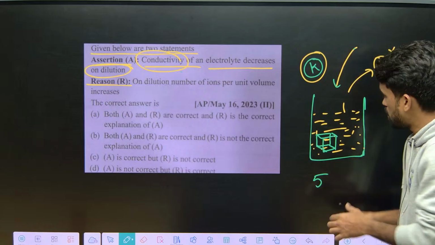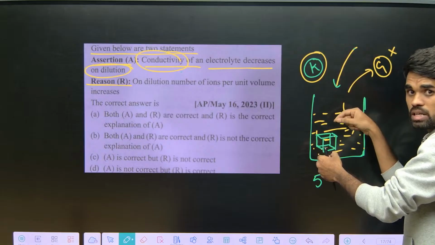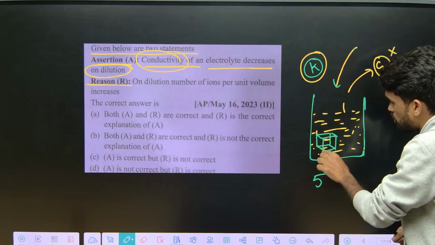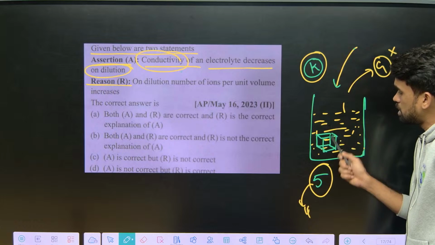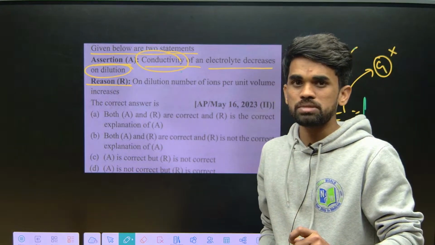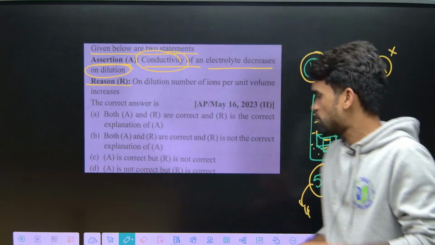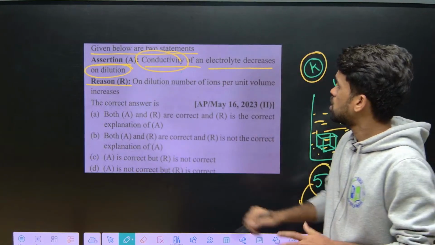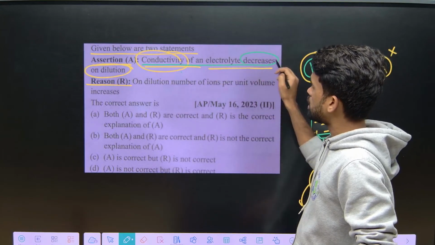Why does it decrease? Because when you increase the quantity of water you are adding, the ions will be freely moving here and there. So the number of ions, previously let us say 5, now it might be 4, 3, like that. Therefore upon dilution the specific conductivity decreases, because the number of ions present in unit volume will be decreased when you compare with the previous. So they are saying conductivity of an electrolyte decreases on dilution. Yes, this is correct.